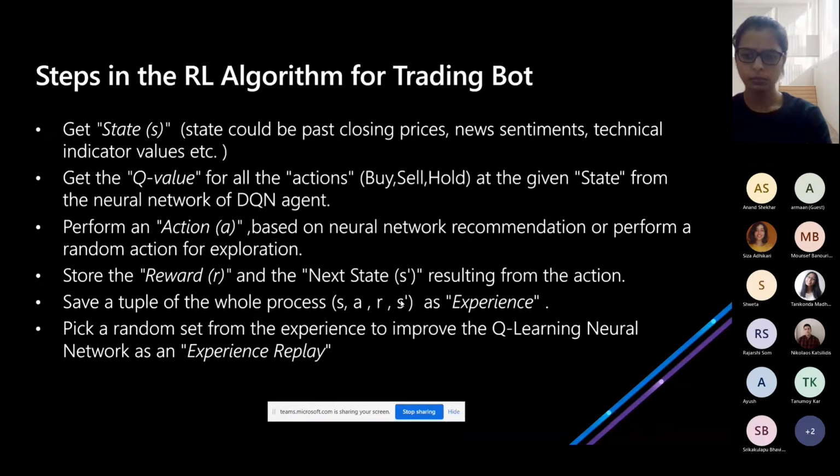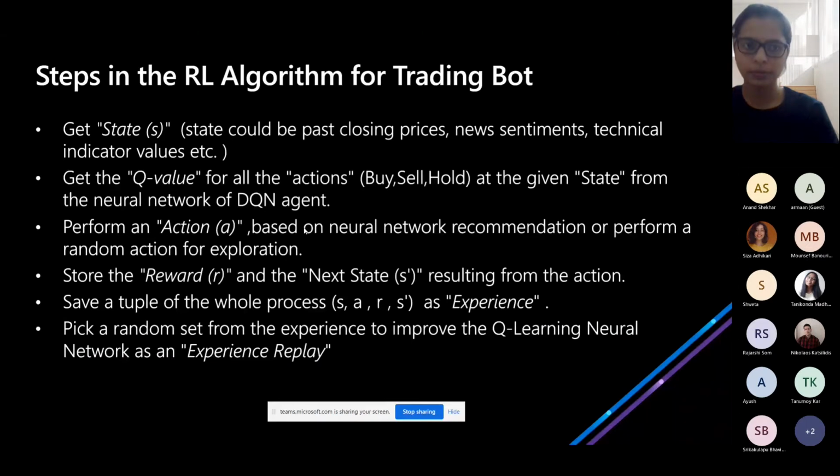So here we can see that it goes in a loop. Given the information, the neural network will give you a Q value, you will take an action, the reward will be stored, this whole thing will be stored as an experience, and then this experience will again be used to update the neural network. So this goes on in a loop, and eventually you should see that the agent trades well.